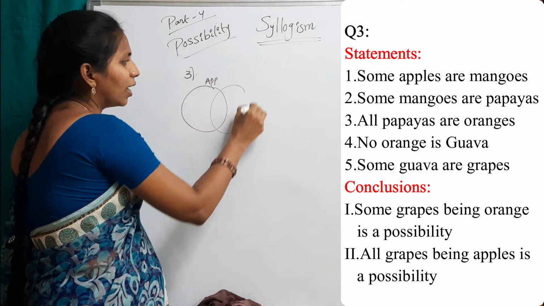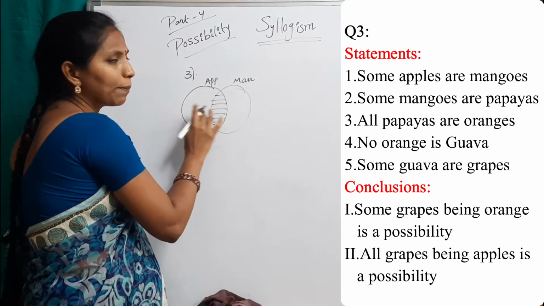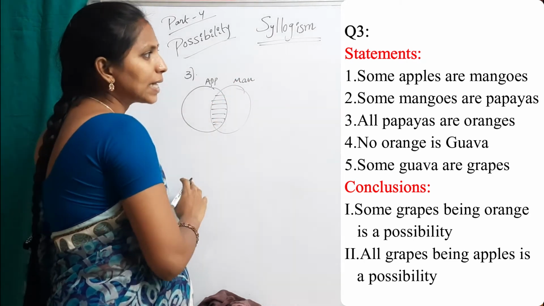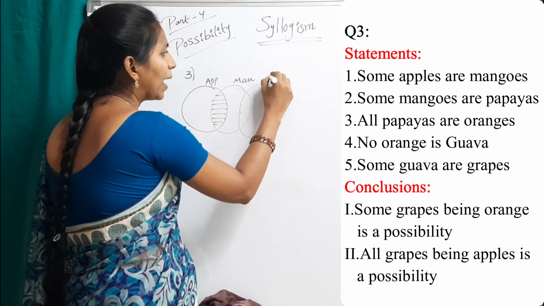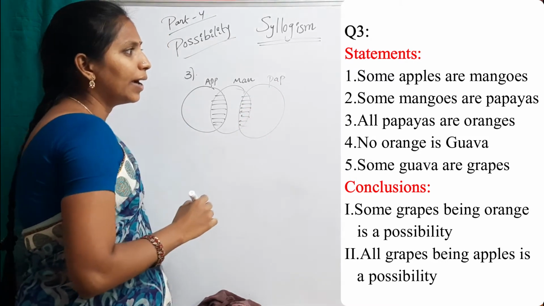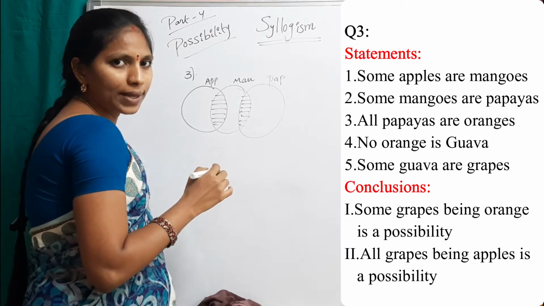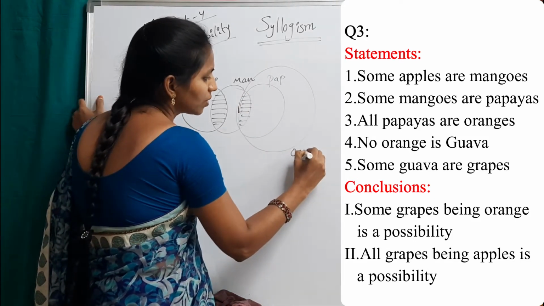Some apples are mangoes. Intersection part of apples and mangoes. Some mangoes are papayas. And all papayas are oranges.